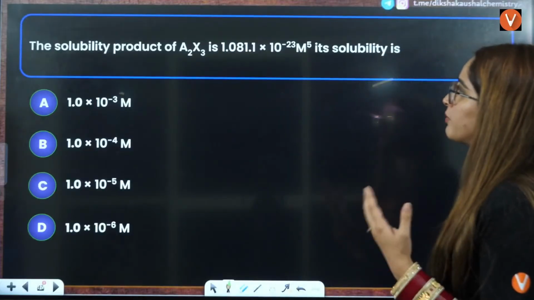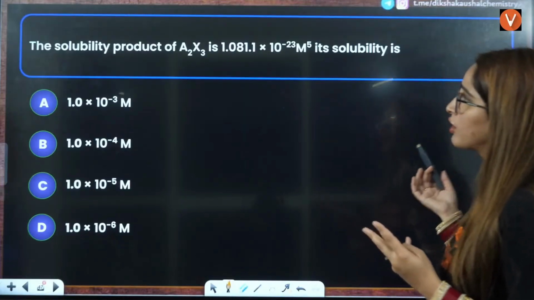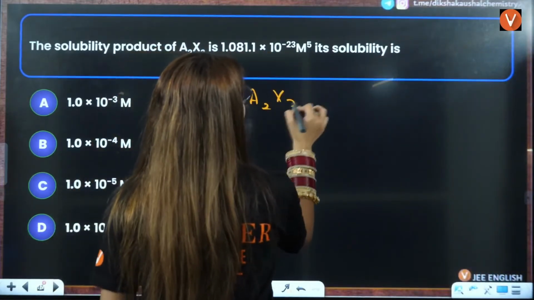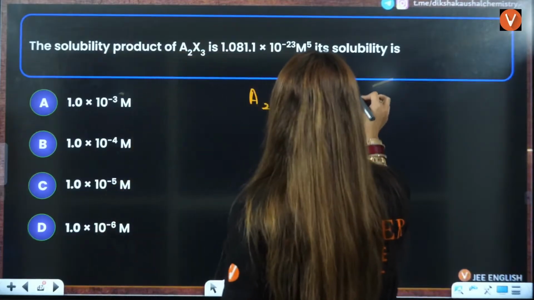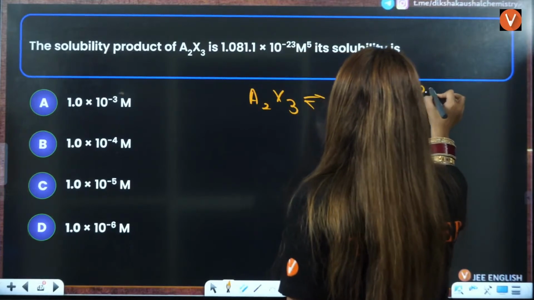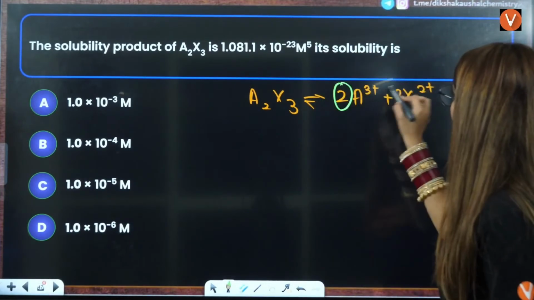Next is the solubility product of A2X3. Its solubility is what? A simple trick here: A2X3 will dissociate into A 3 positive, that is 2 A3+, and 3 X2 negative. Now the stoichiometries are 2 and 3 here.